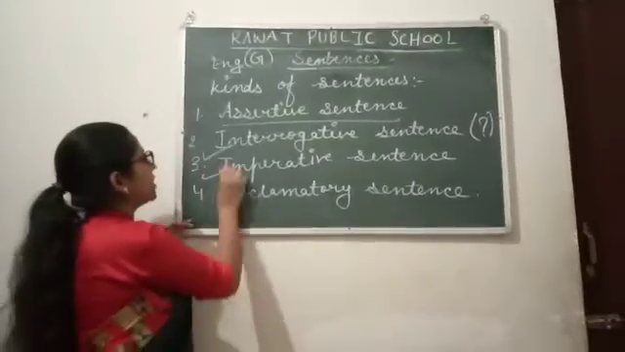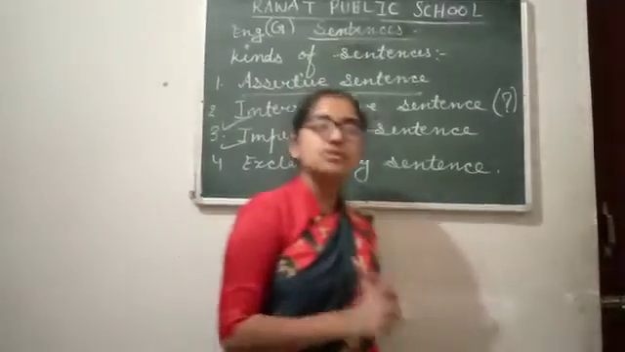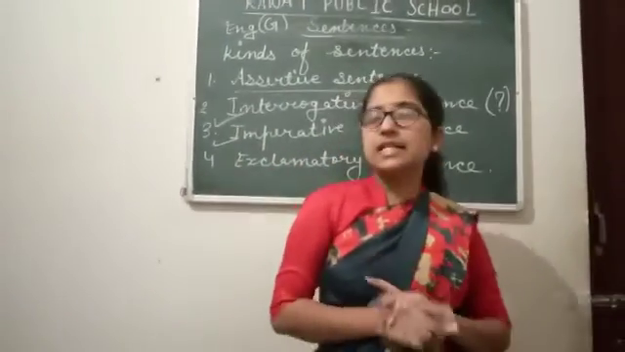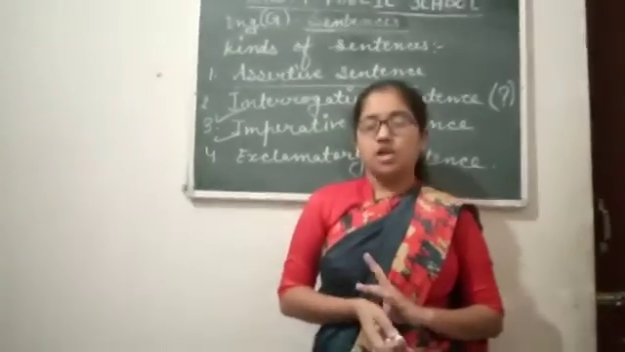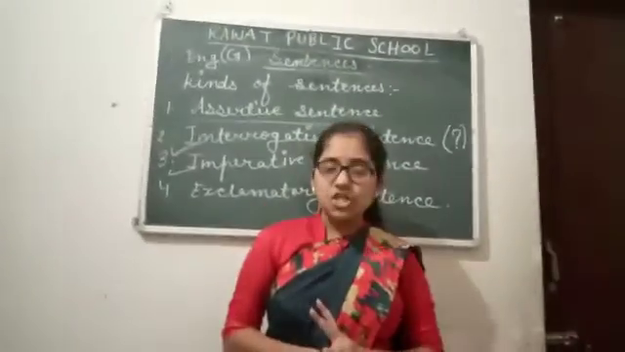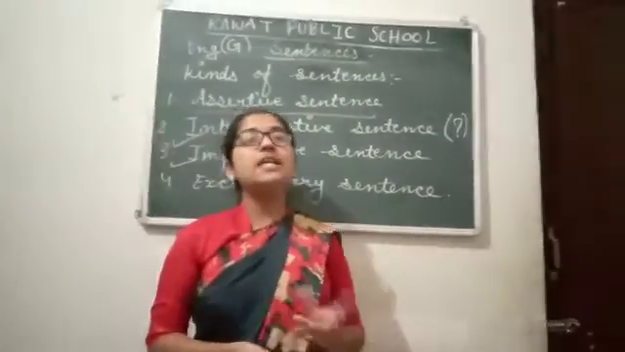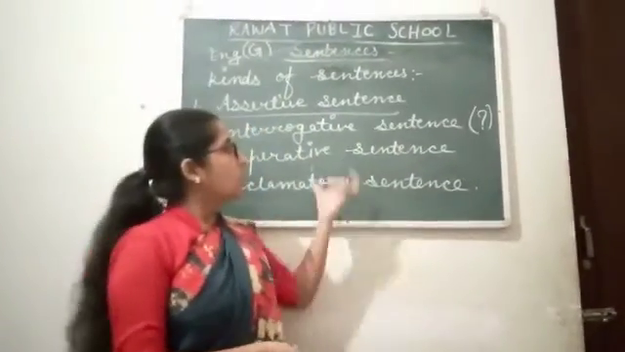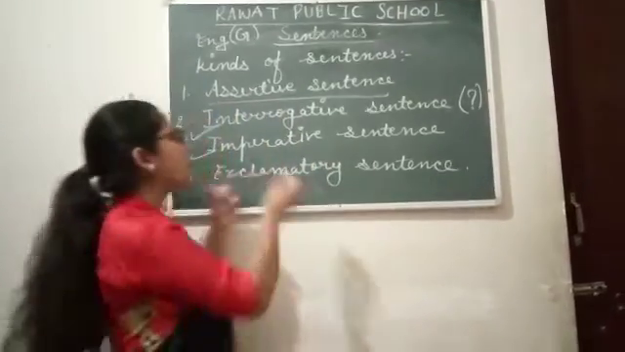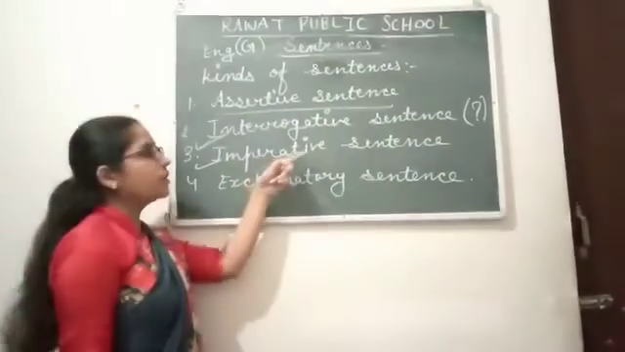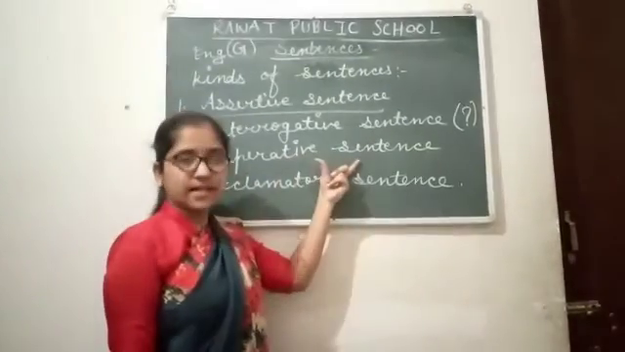Next is imperative. The third sentence is imperative. What is an imperative sentence? An imperative sentence tells us a command. There is command, request, advice, suggestion, order. That is an imperative sentence. Just an example: Please give me a pen. That is a request. Open the door, shut the window. That is a command. When there is command, request, advice, etc., that is an imperative sentence.